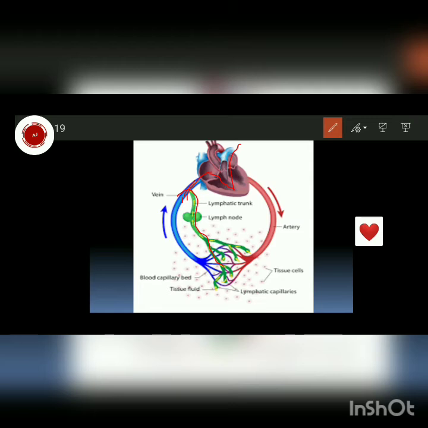So this is how the liquid portion of blood is returned to blood, and the liquidity of blood is maintained.